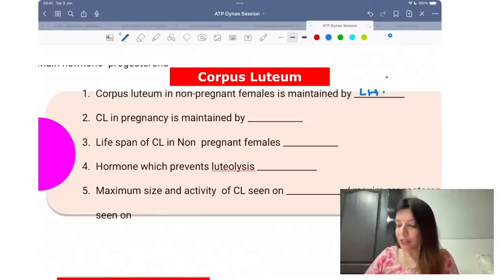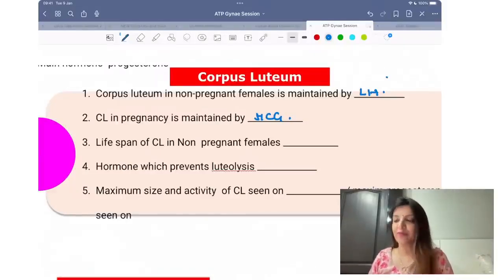Okay? Now, corpus luteum in pregnancy, all of you have said that it is maintained by HCG. Lifespan of corpus luteum in a non-pregnant female. What is the lifespan of corpus luteum in a non-pregnant female? Ranjan Kumar, 10 to 12 days. Okay? Anyone else? 12 to 14 days. Priyanshu, very good. 12 to 14 days. Excellent.